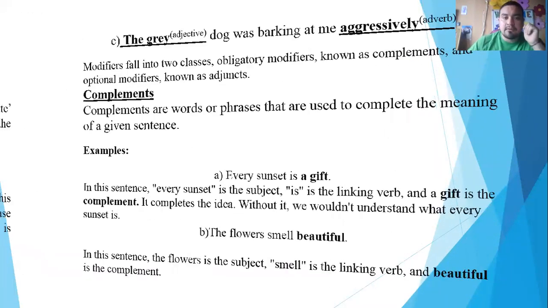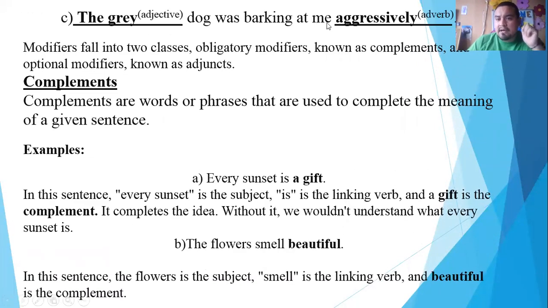Let's see a final example. The gray dog was barking at me aggressively. Here, the adjective gray is modifying the word dog. Was barking at me aggressively. So the word aggressively is the adverb that is modifying the words barking at me. So as you can see, these are the functions that modifiers can play in the sentence.